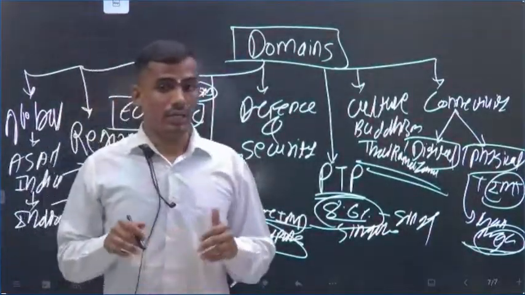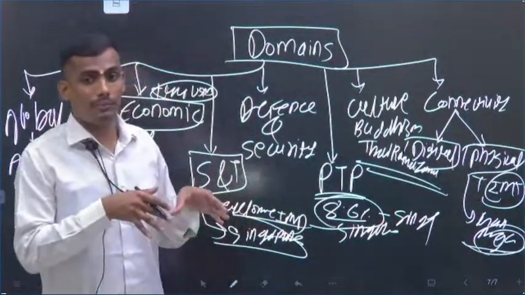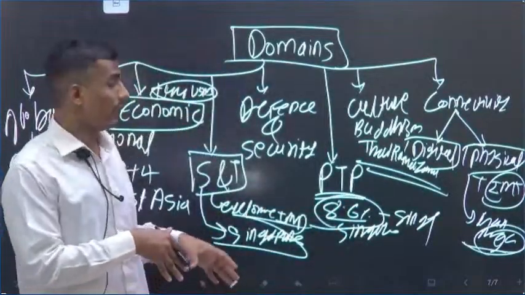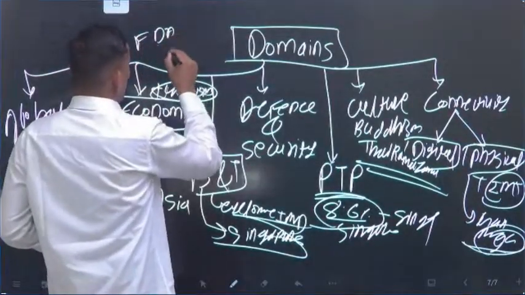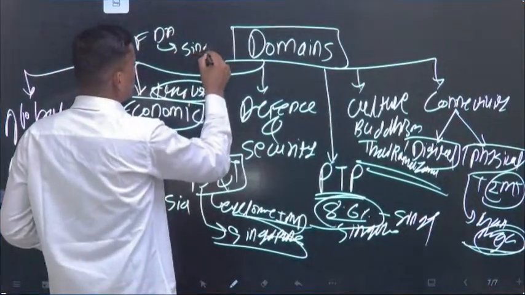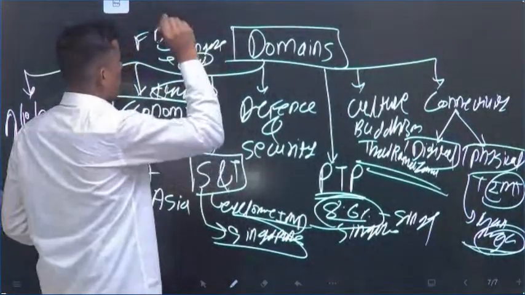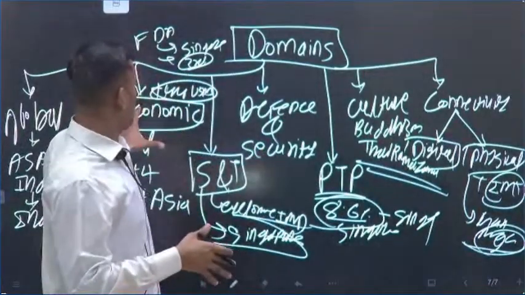Even in investment, Singapore is the largest ASEAN country having a trading relationship with India. Even in FDI, once again Singapore comes. Singapore is one of the third largest FDI sources for India. So this much significance is there.